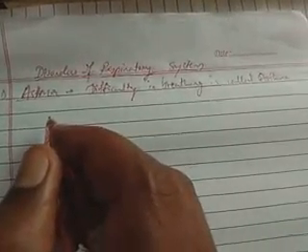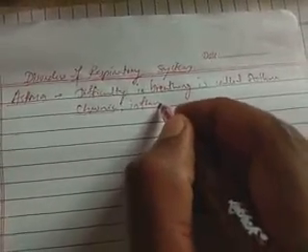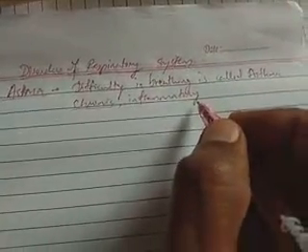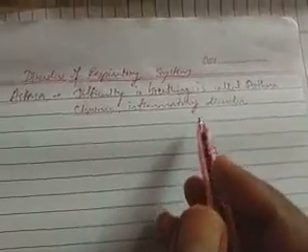Asthma is a chronic inflammatory disorder.